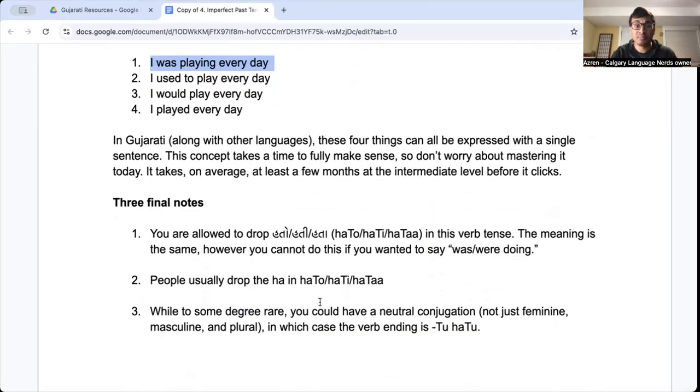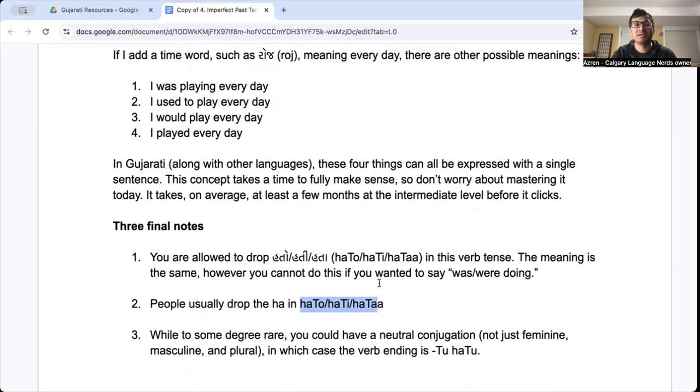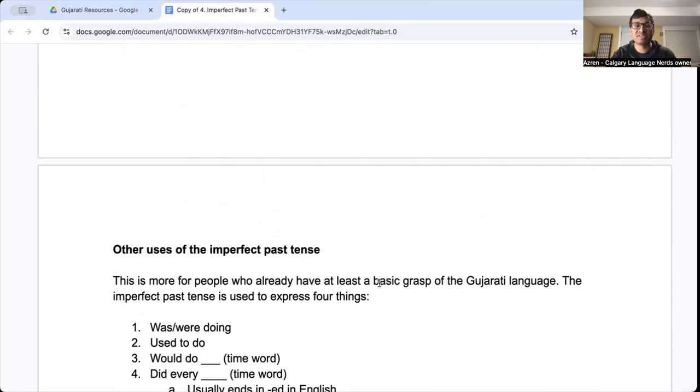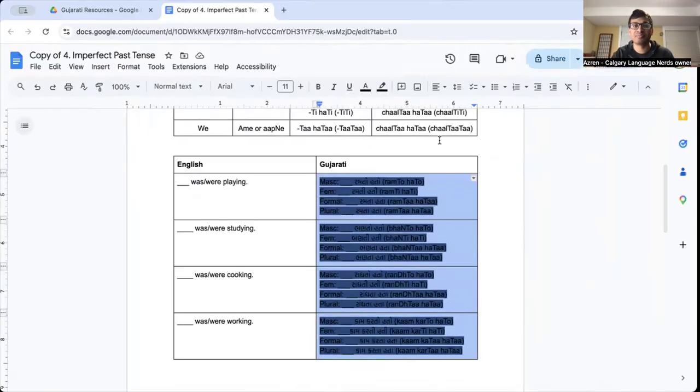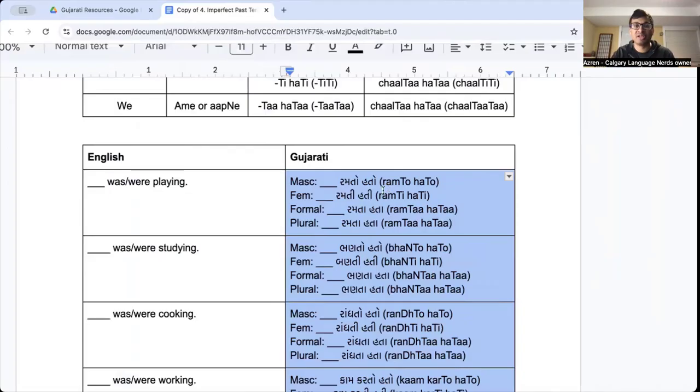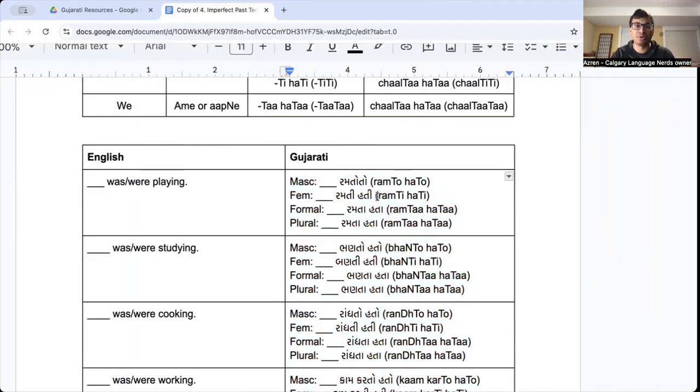Now, hato, hati, hata: most of the time people actually drop the ha. So if we just look at these again, ramto hato is usually pronounced ramtoto. Ramti hati is pronounced ramtiti. Ramta hata is pronounced ramtata.